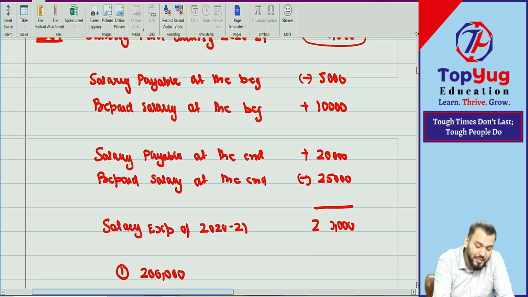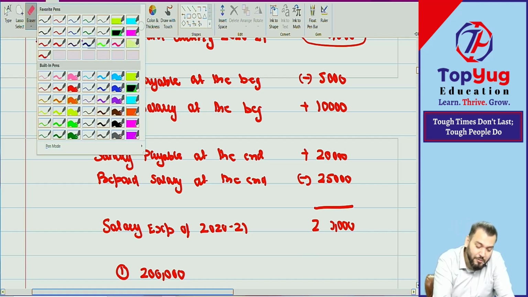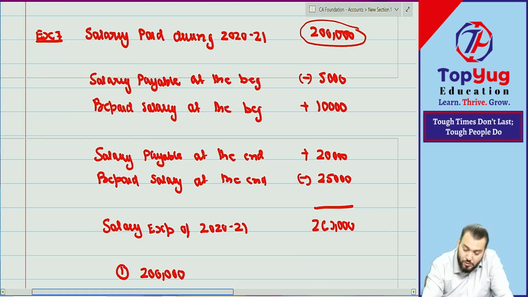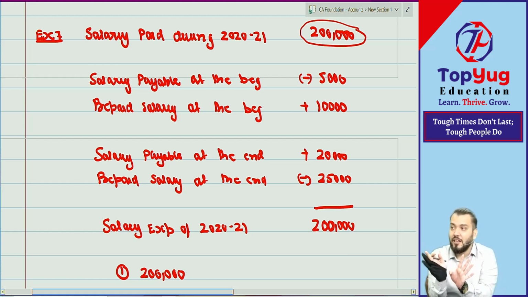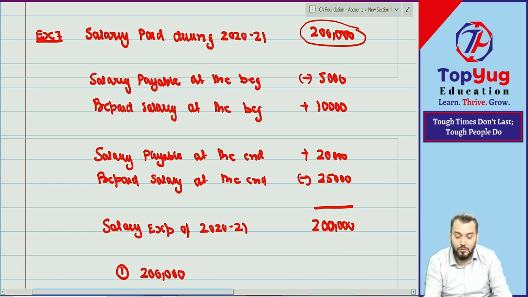No one will use the mind for calculation. One mistake, one attempt. I am not here to explain how to do plus-minus. I am here only to explain which item will be plus and which will be minus. How to use the calculator, I will not explain. So 2 lakh is correct.